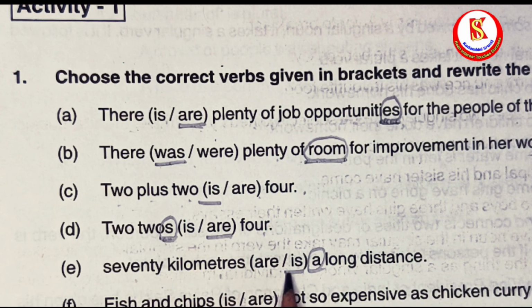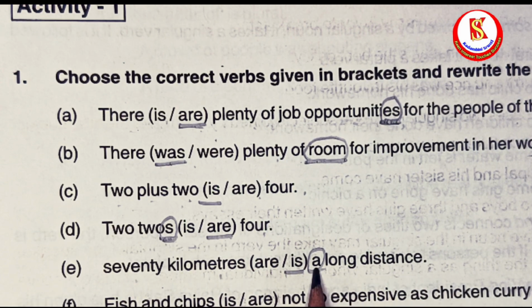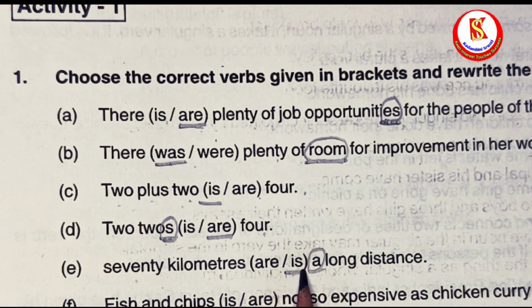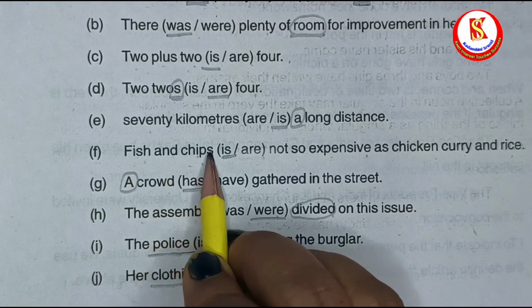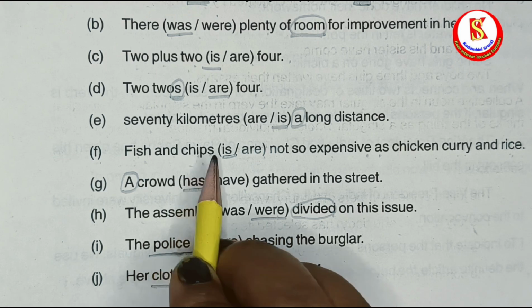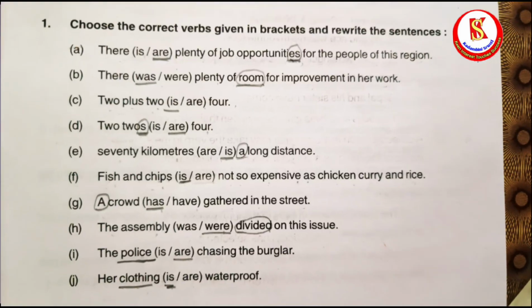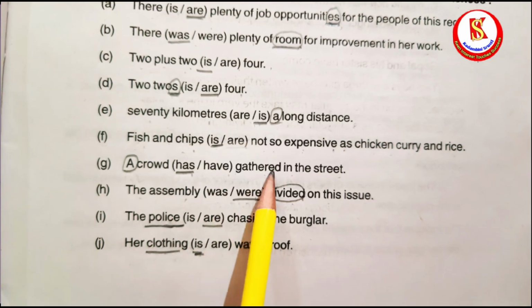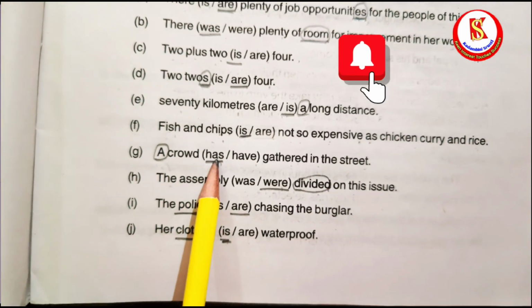70 kilometers dash a long distance. See, a means singular, so is the answer. Fish and chips. Here fish and chips both are taken together as a single unit, so answer is is. A crowd dash gathered in the street. A crowd, so has.